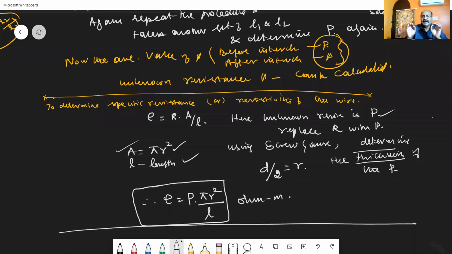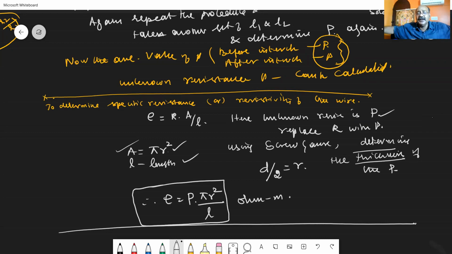See, in order to determine the resistance or resistivity of the wire, we know the general formula is resistivity or specific resistance is equal to resistance into area by length. Here R should be replaced with P, because in our concept P is taken to be the unknown resistance. Then for that unknown resistance wire, you determine the thickness of the wire with the help of a screw gauge, from which the diameter and the radius of that wire can be determined.